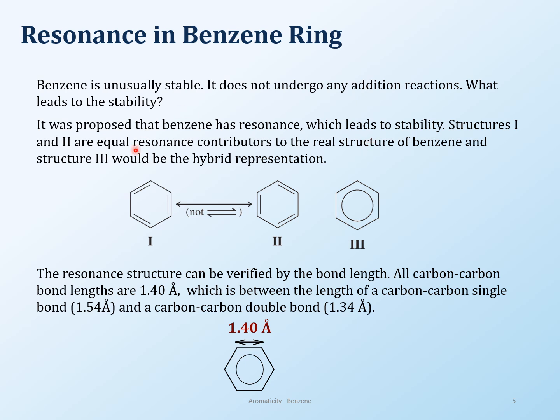So then they said, okay, well, maybe then resonance is going on in the ring structure. And remember what resonance is. Resonance is movement of electrons in the bonds. So what's happening here? Here is the benzene ring, and then here is another benzene ring. And what is happening? Look at the double bonds. They are kind of shifting around. So if I were to draw the arrows, it's really what's going on is this, right? And then you get the structure number 2 over here, and structure number 2 now has double bonds over here.